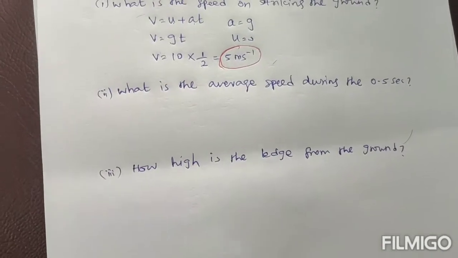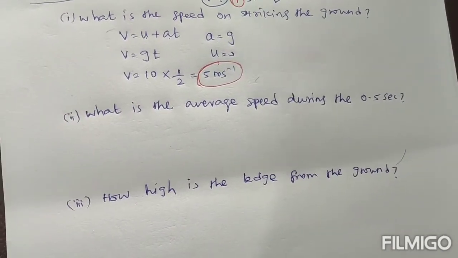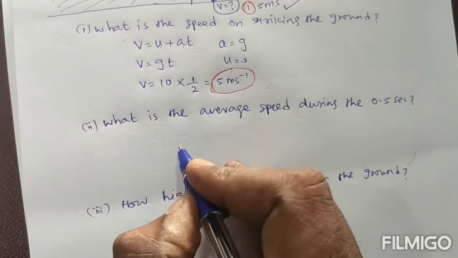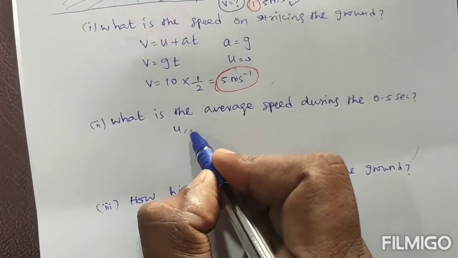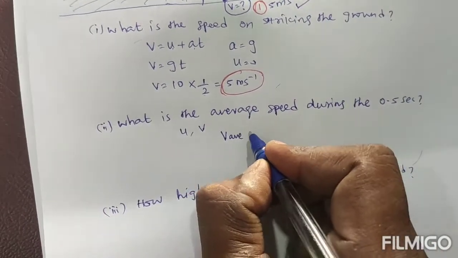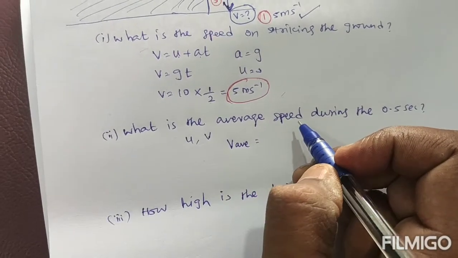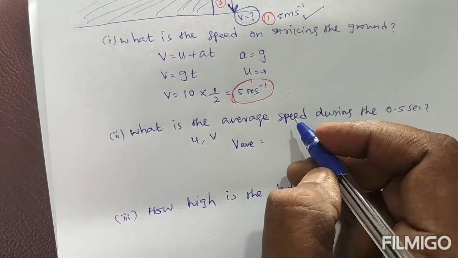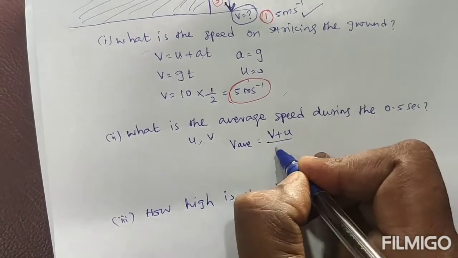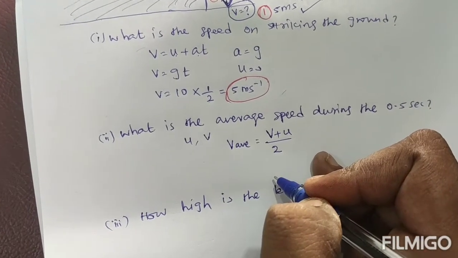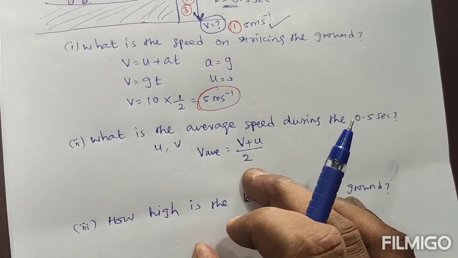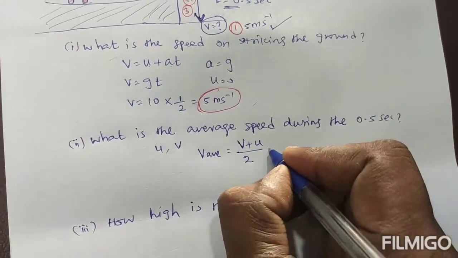Next, let's see the second question. What is the average speed during this 0.5 second? Here we are discussing two speeds: the initial speed U and the final speed V. So the average speed we can write as V average equal to, how do we find an average? Total divided by the number of values. So that is V plus U, or U plus V, divided by 2. Total velocity divided by the number of velocities: final velocity plus initial velocity, then divide by 2. So this is the average.